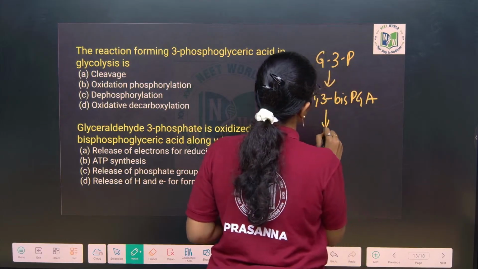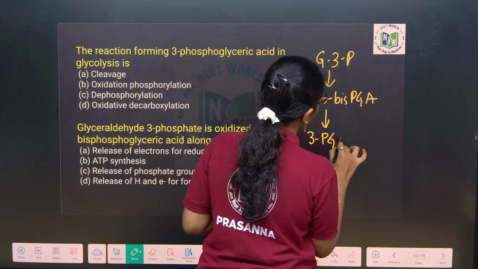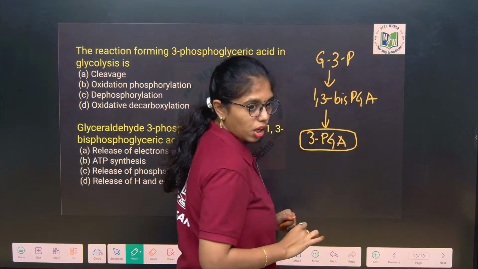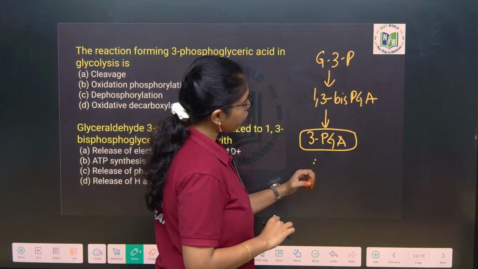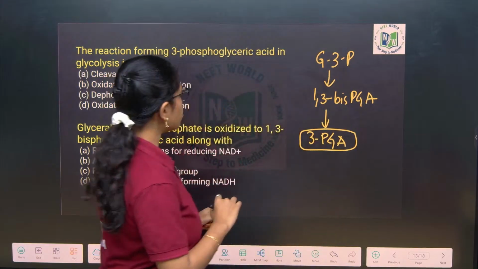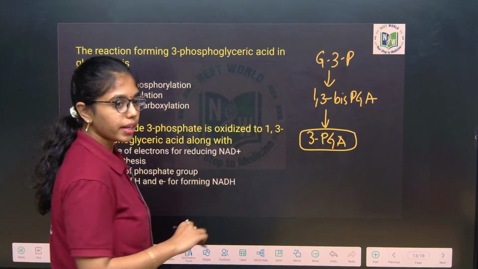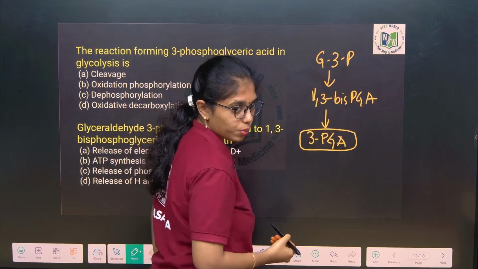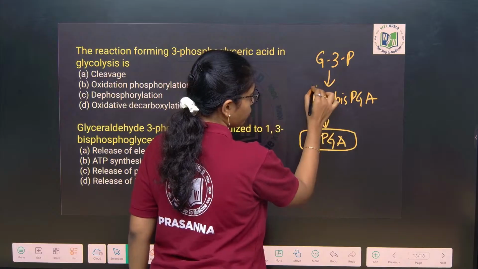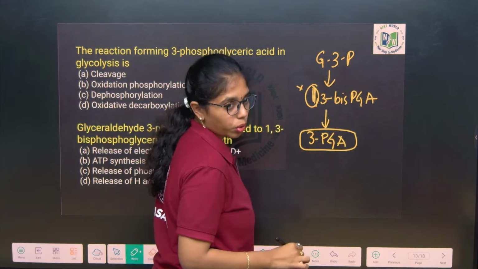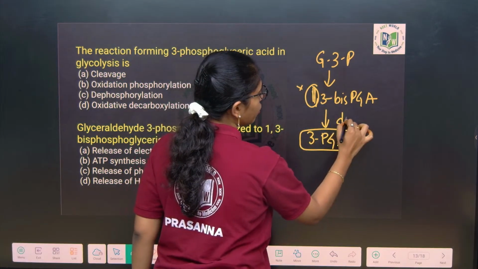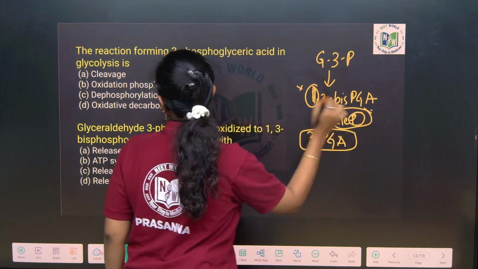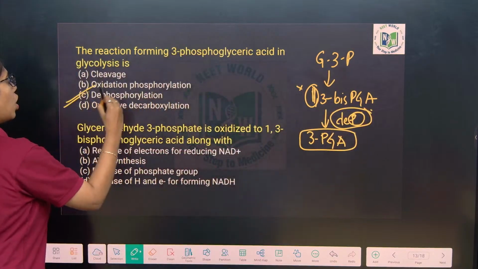This changes to what? 3-phosphoglyceric acid. Yes or no? Okay. This 3-phosphoglyceric acid is what? Dephosphorylation, right? Here at first carbon and third carbon phosphate group is present, whereas from first carbon the phosphate group is removed. Then it is what? Dephosphorylation. So here the answer will be option C.